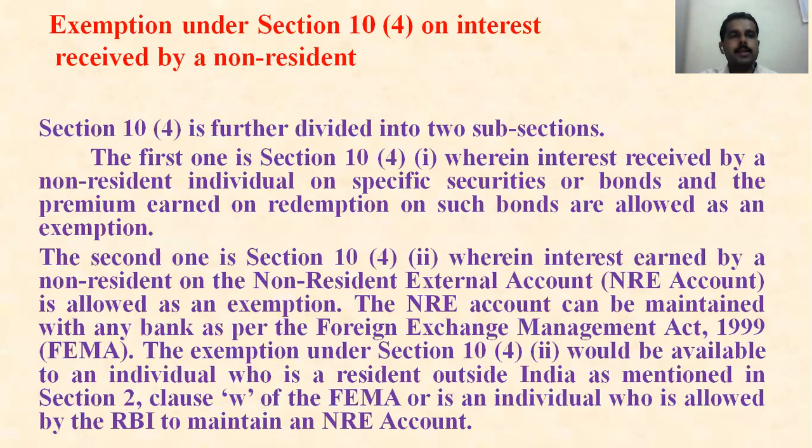Then, exemption under Section 10(4) on interest received by a non-resident. Section 10(4) is further divided into two subsections. The first one is Section 10(4)(i), wherein interest received by a non-resident individual on specific securities or bonds, and the premium earned on redemption of such bonds, are allowed as an exemption.